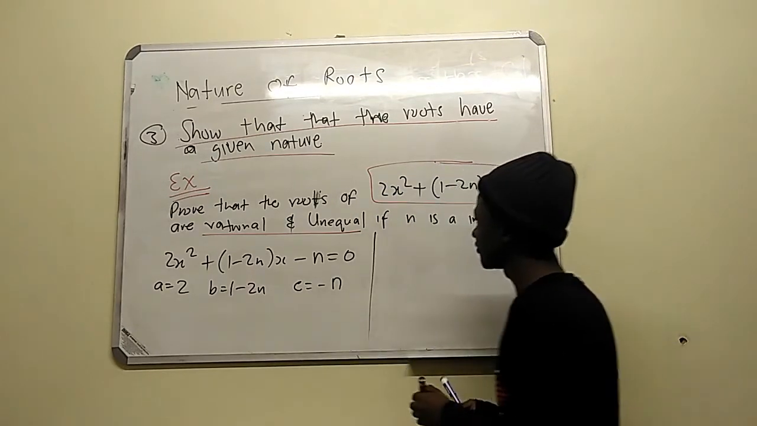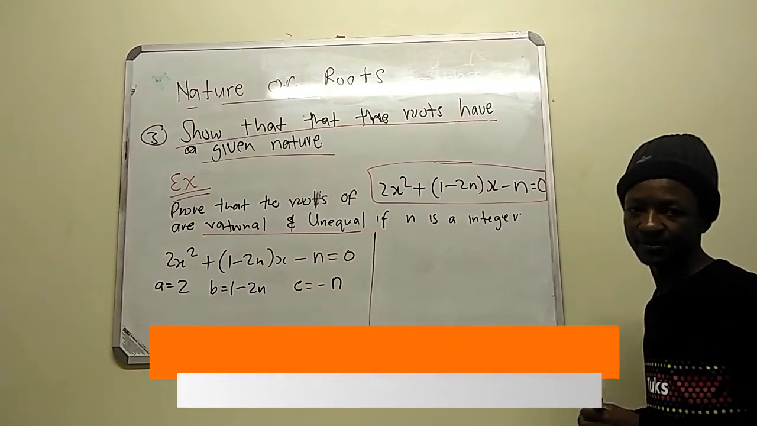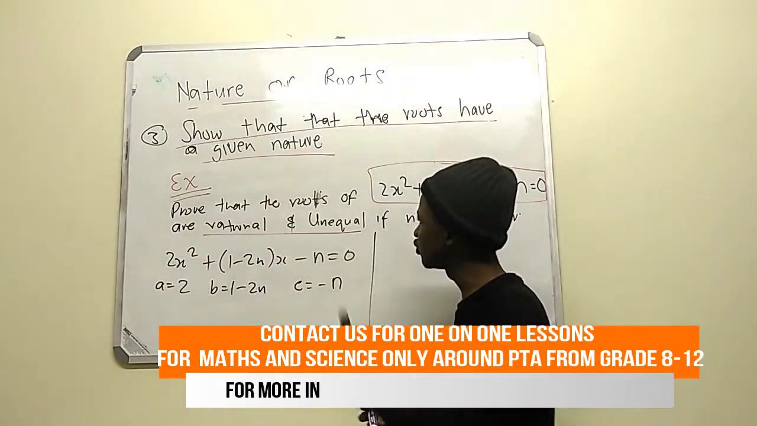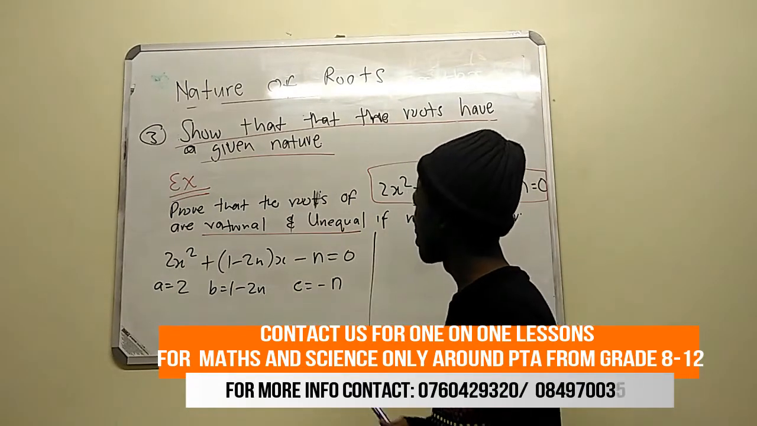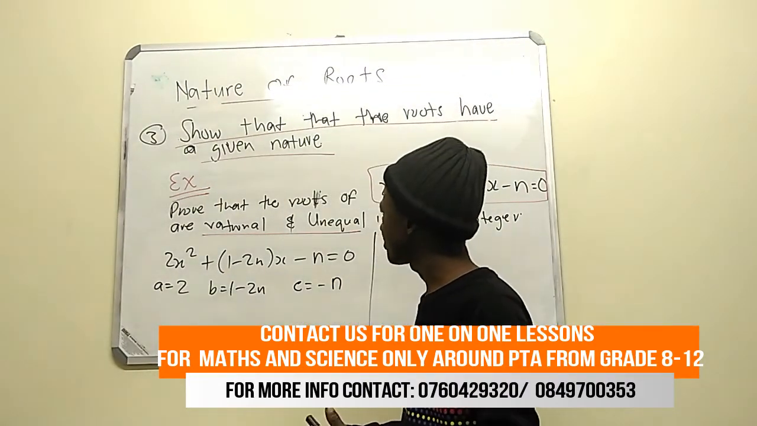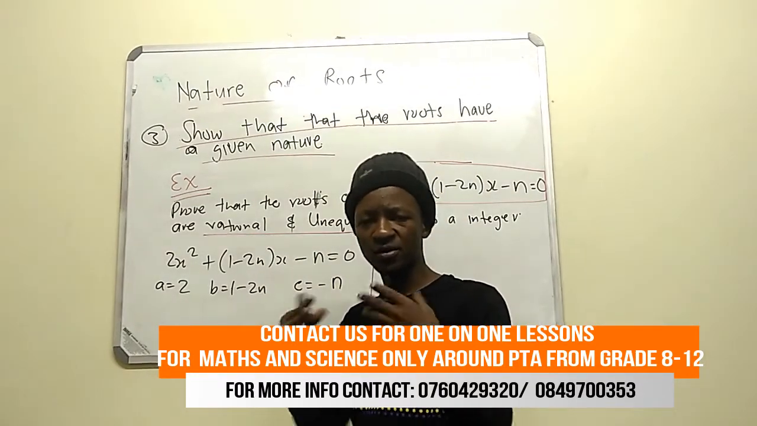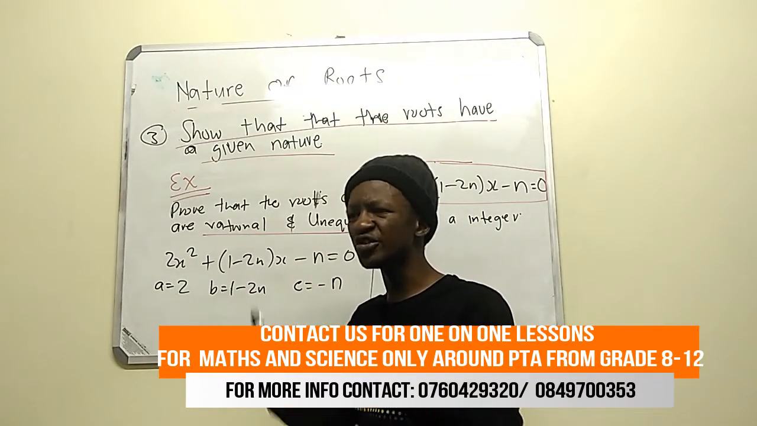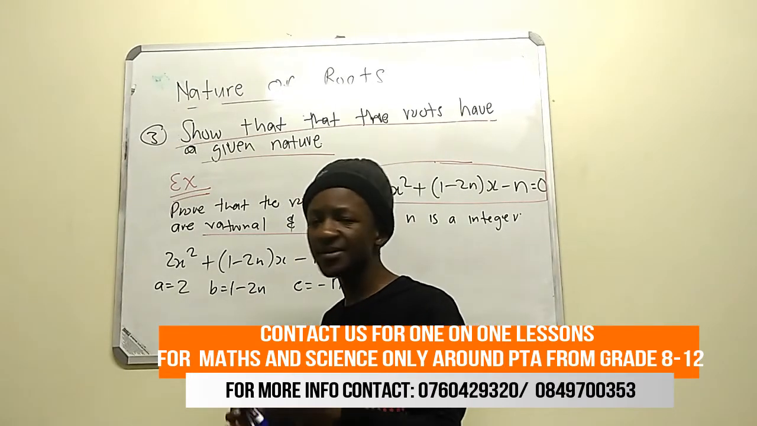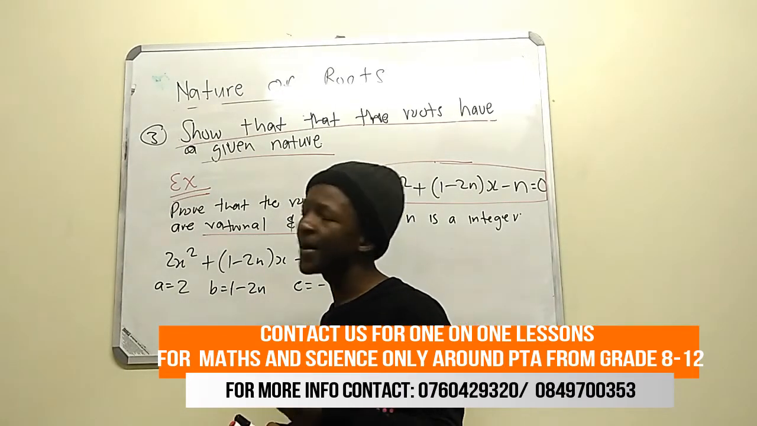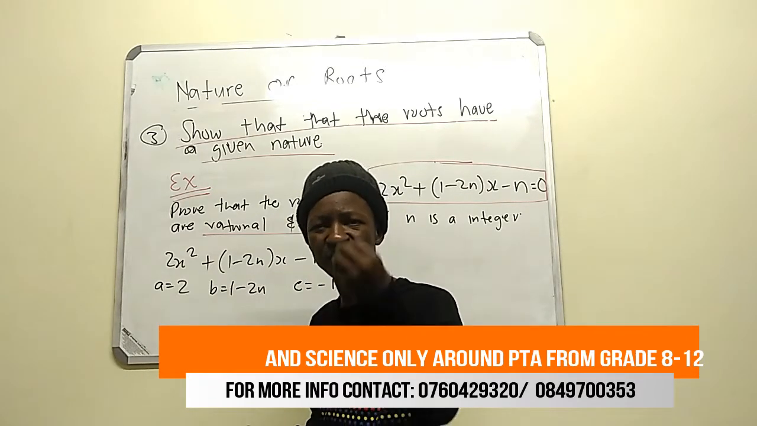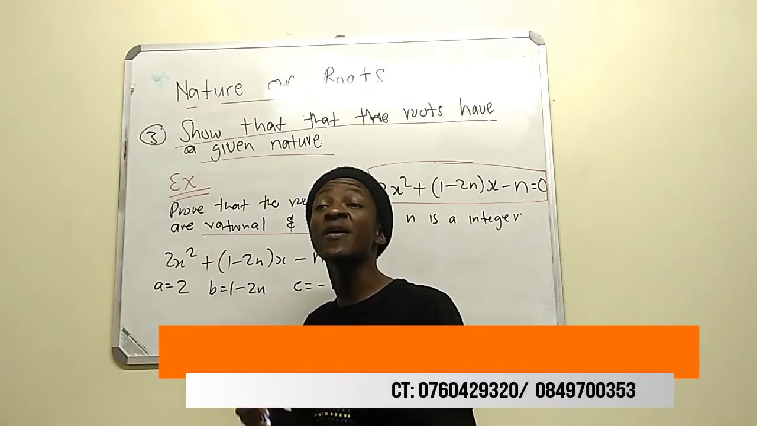So now I have to find my delta. I want to prove that the roots are rational. There are certain basic things that you need to know: when we say the roots are rational, delta must be greater than 0. Obviously it must be a real number and it must be rational. It means it must be equal to a perfect square.